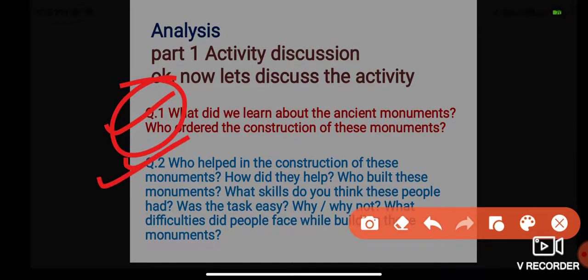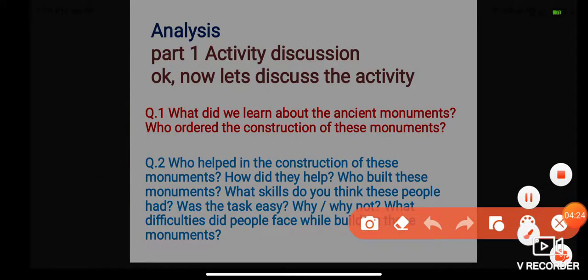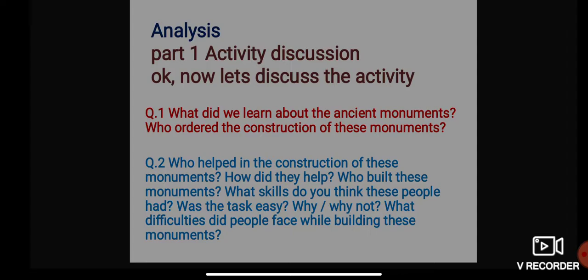Now let's get to question number 2. Who helped in the construction of these monuments? How did they help? And who built these monuments? What skill do you think these people had? Was the task easy? And why not? What difficulties did people face while building these monuments?